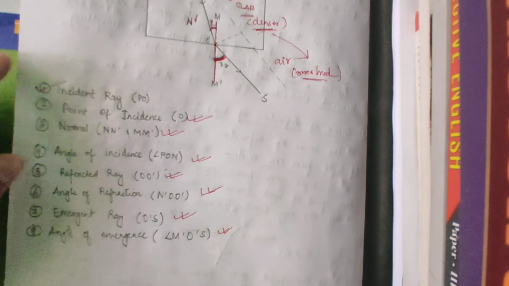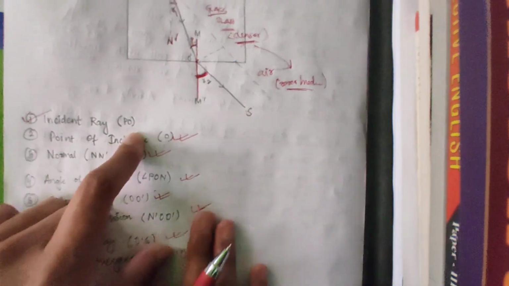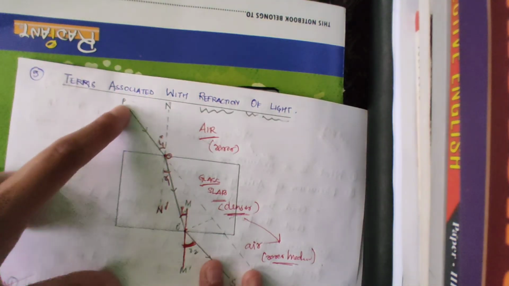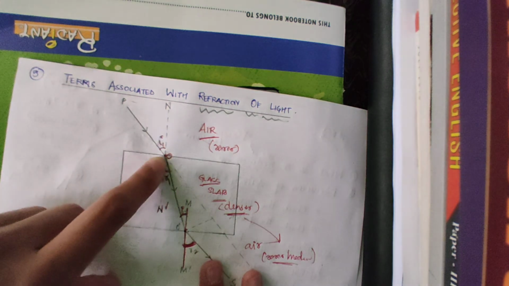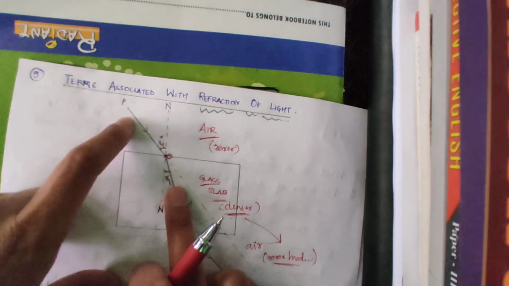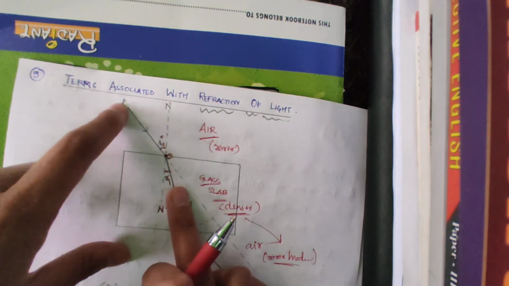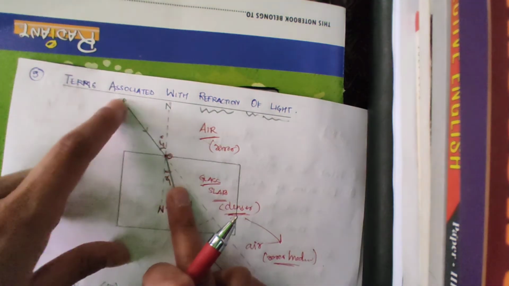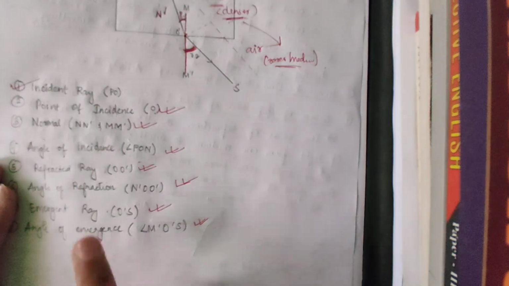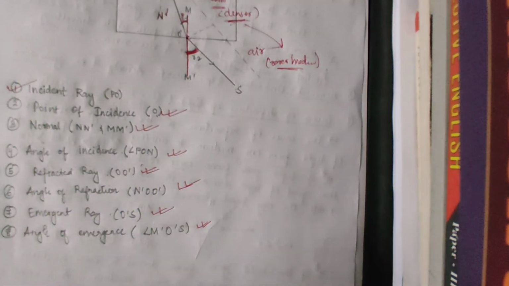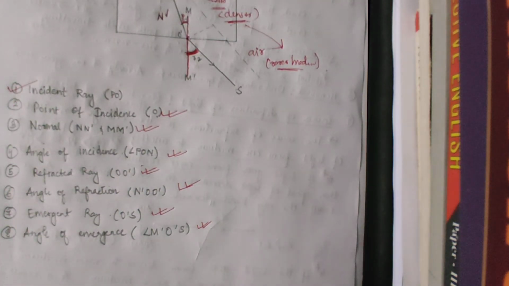For example here, for the emergent ray, I wrote PO, right? See, this ray of light is coming and meeting another optical medium. This is the incident ray, which is denoted by P and O. It will be easier that way. So you look at this and then go through that again. Okay, I hope you've understood everything.